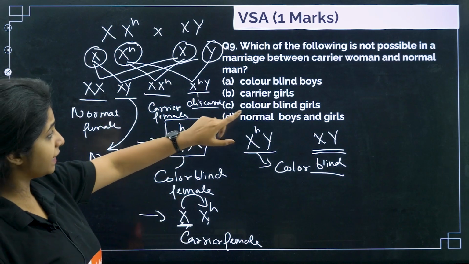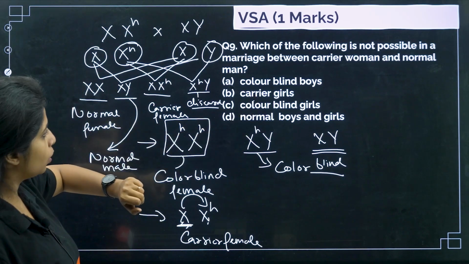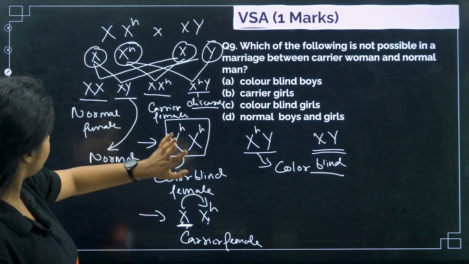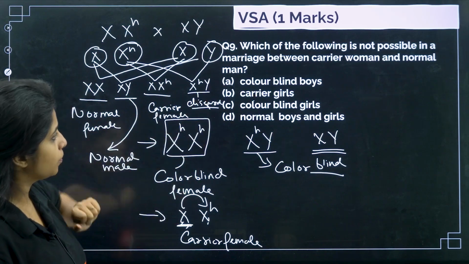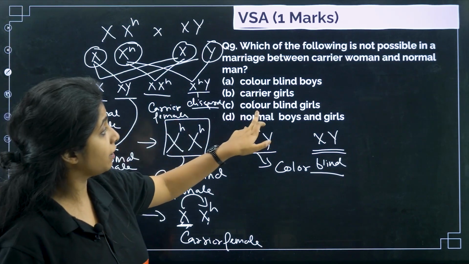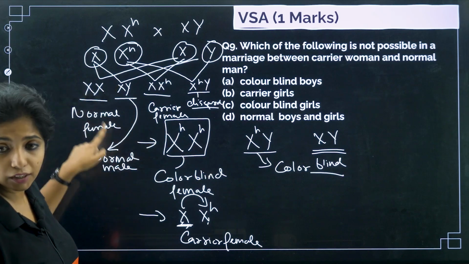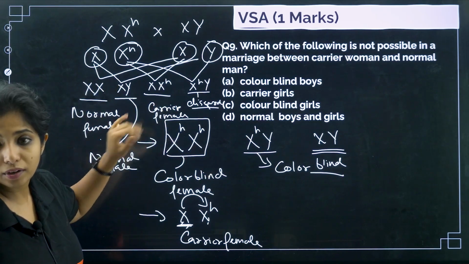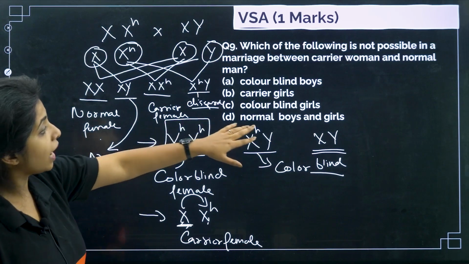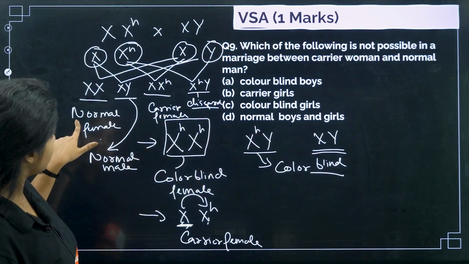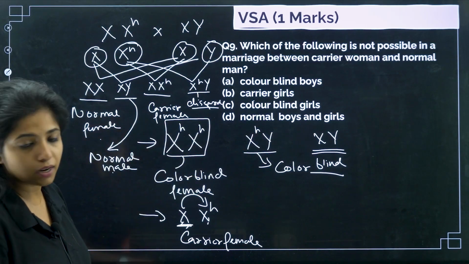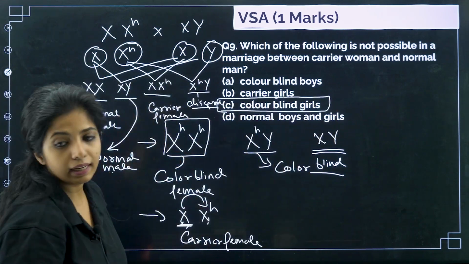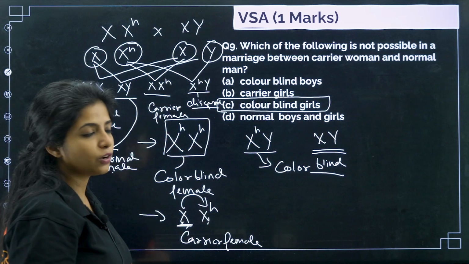So I can find carrier females, and I can find color blind boys also. I can't find color blind girls. Do you find color blind girls over here? No one is color blind. One female is normal, and the other one is a carrier female. Then I can find normal boys and girls: a normal female is there, a normal male is also there. So what do I not find, children? Color blind girls. Only carrier girls are there, color blind girls are not there.